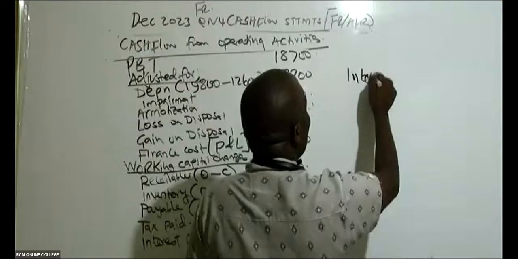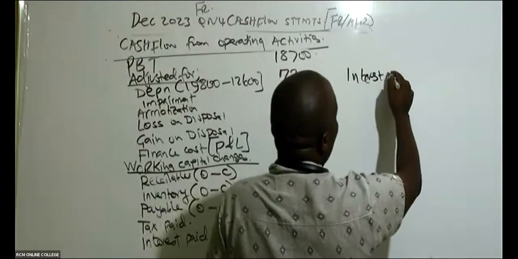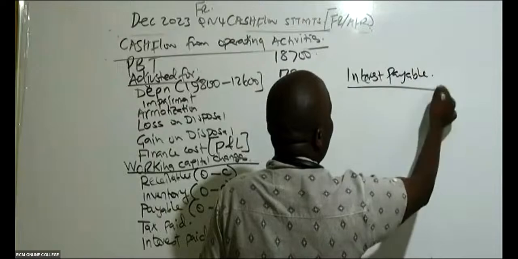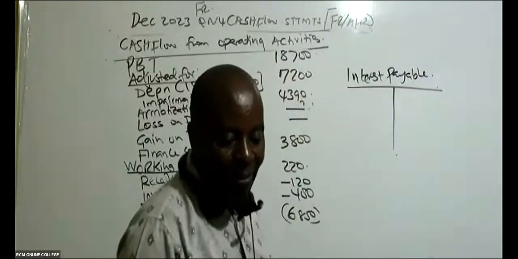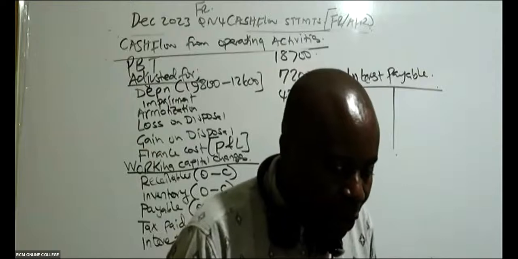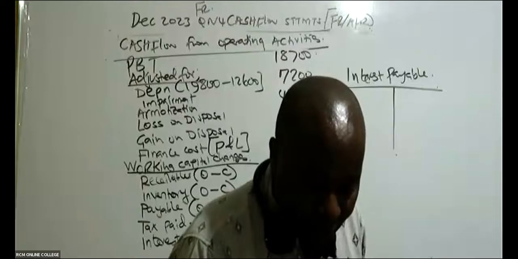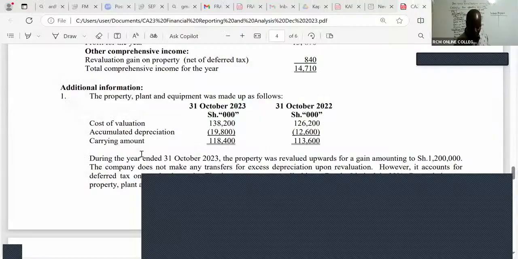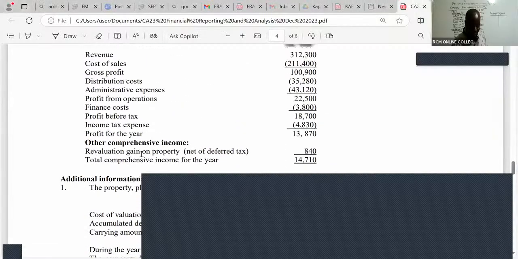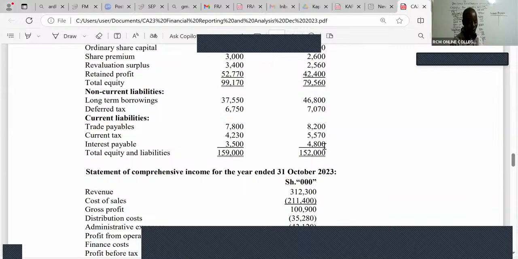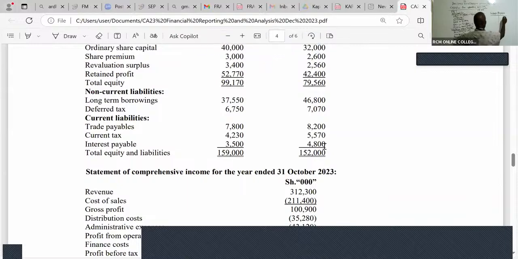Interest paid: track your interest. Go to your balance sheet and track the interest payable, and see how interest behaves. Here, interest payable at the beginning of 2022 was 4,800. At closing, it is 3,500.